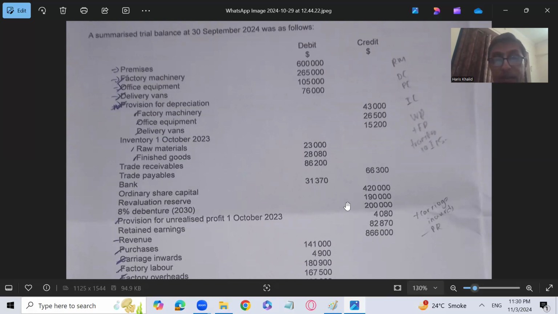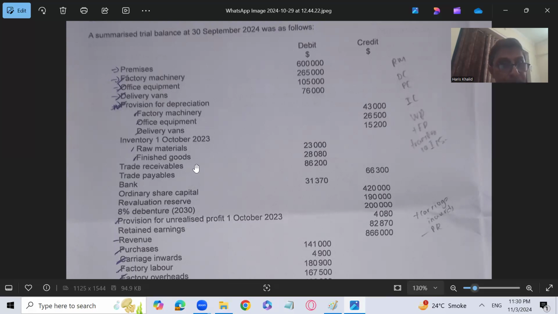So manufacturing account is the main topic, but it is regarding the company in which we are preparing the manufacturing account. Sir, this has never come in the paper. No, it has come in the paper in the past. In October-November 19, we had a question of manufacturing accounts related to a company, right? If you ask me, I'll send you the solution of that question and the question also, because it is already available on my YouTube channel.